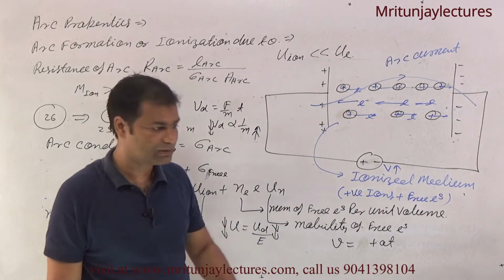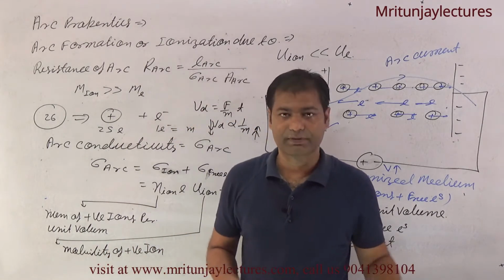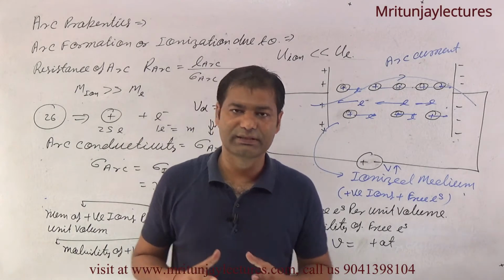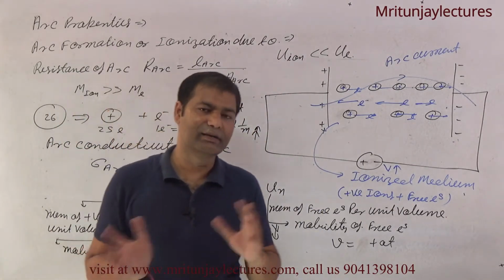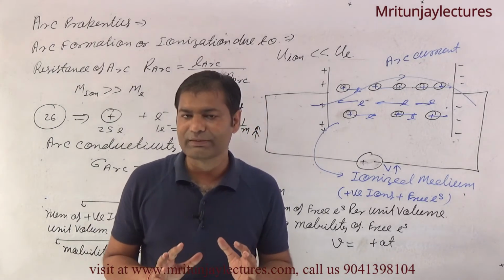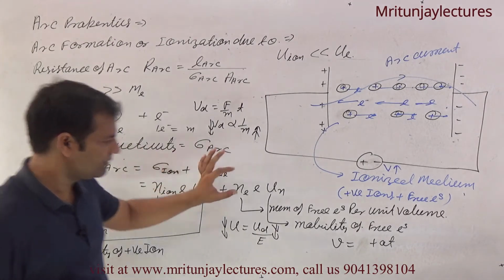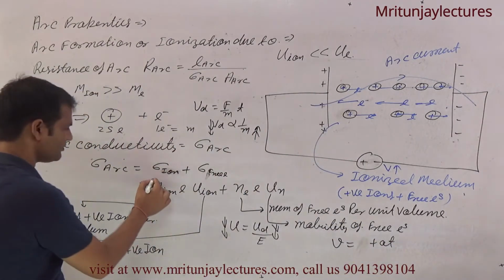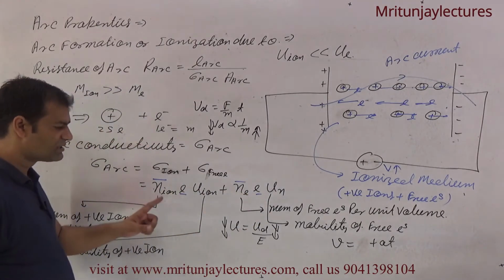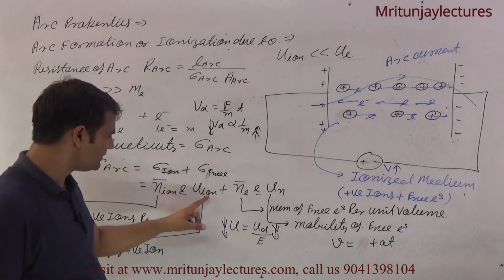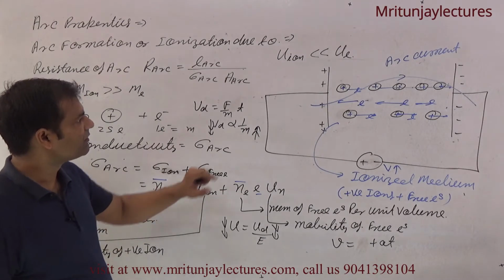Okay, so in case of higher voltage application, suppose that 10 neutral atoms are converted into 10 positive ions and 10 free electrons. Both numbers are the same, so it depends upon conductivity, upon mobility.